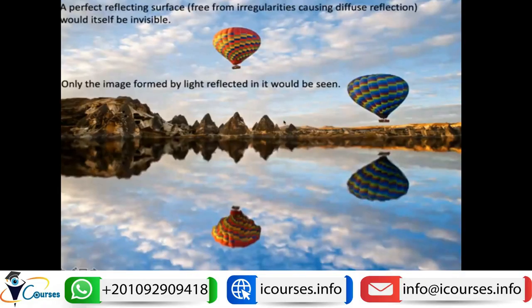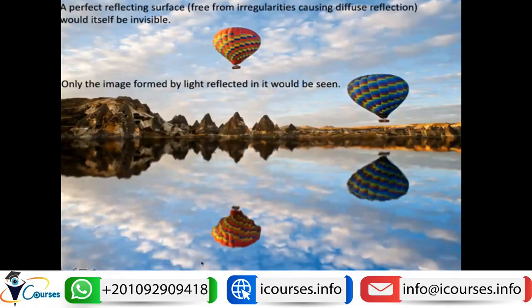But what happens if the reflecting surface is not irregular? For example, with a perfect reflecting surface like the surface of the sea here, which is free of irregularities, there is no diffuse reflection.